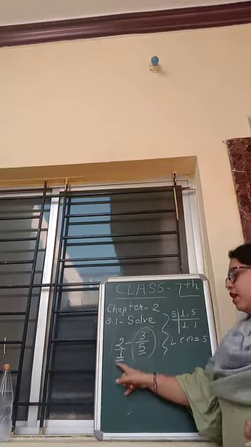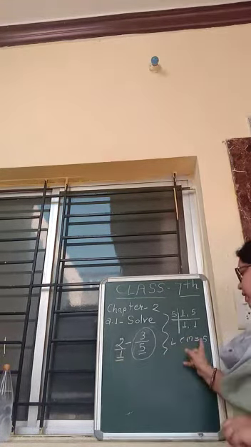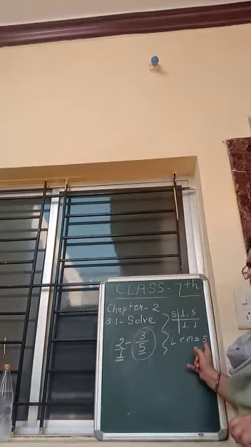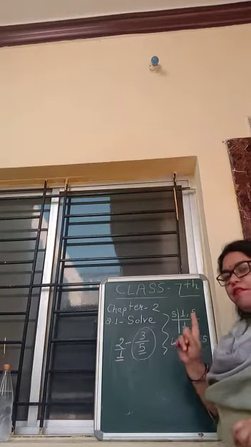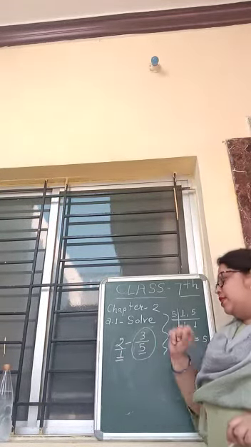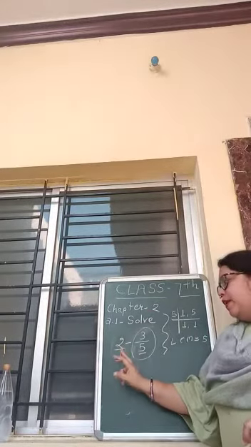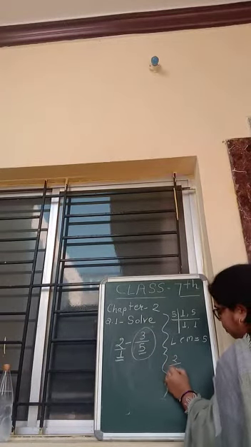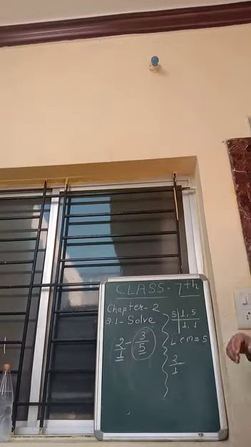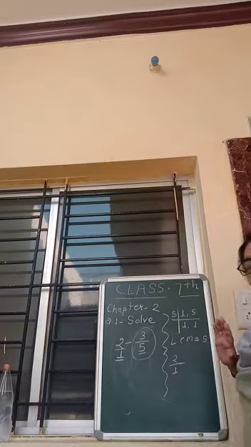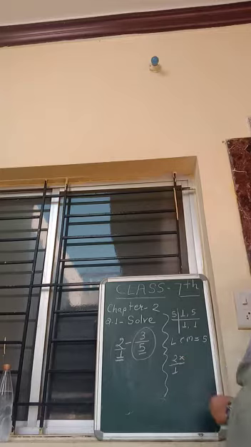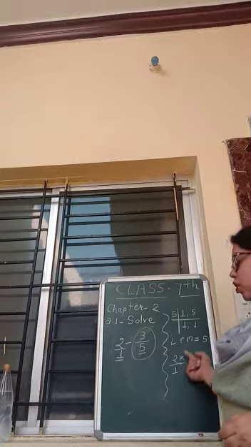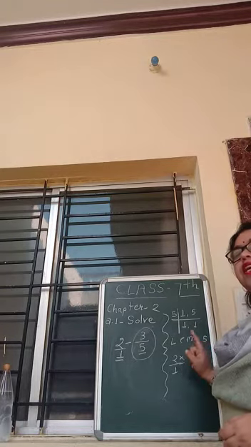What about the 2 by 1? Here the denominator is 1 and the LCM is 5. So what do we have to do? We have to change this 1 to 5. Understood? We have already studied equivalent fractions, haven't we? So we have to make this 1 as 5. So 2 upon 1. How can we change this 1 into 5? By multiplying with 5. So one more rule: whatever we multiply by, we have to multiply on both sides. Not only in the denominator, we have to multiply in the numerator also.